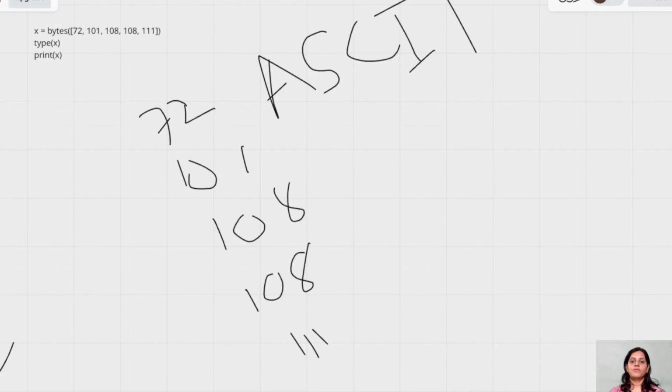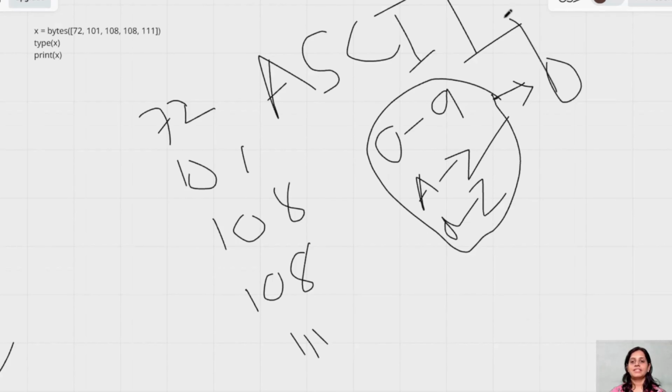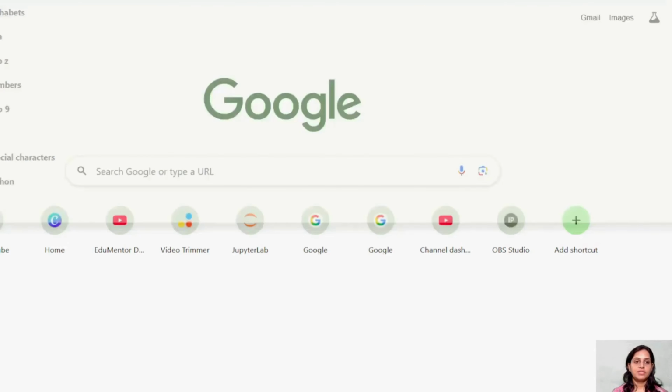So whatever numbers we have, from 0 to 9, from A to Z, the capital ones, then from small a to small z, everything has some identification for the interpreter, and those are called ASCII values. Now let me show you one example of ASCII values. Okay, let me show you that so that you will get more understanding.